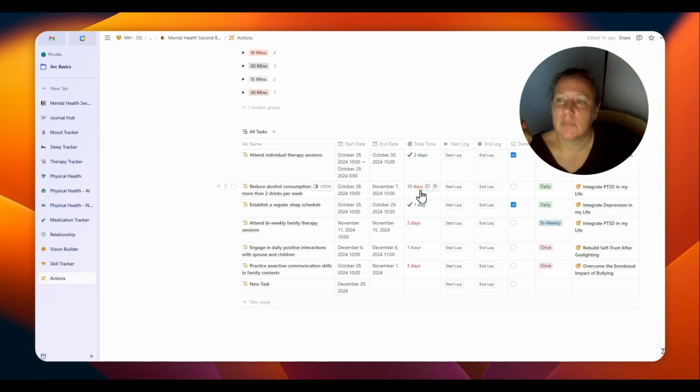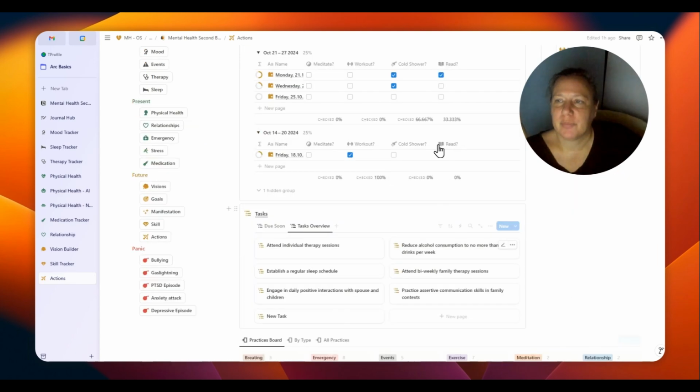Or if it is overdue, for example, then it turns red because I haven't started or finished anything. How often do you need it to do? Maybe some tasks you have to do weekly, daily, bi-weekly, whatever.